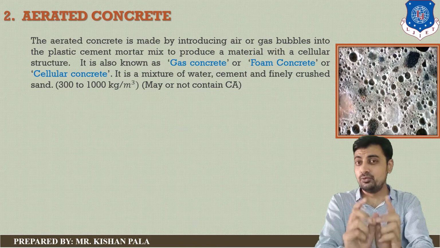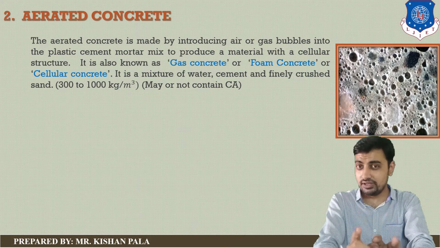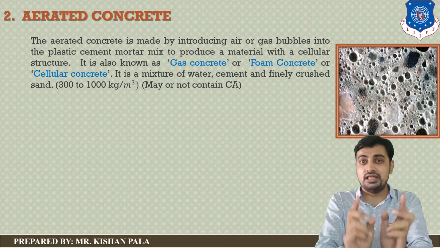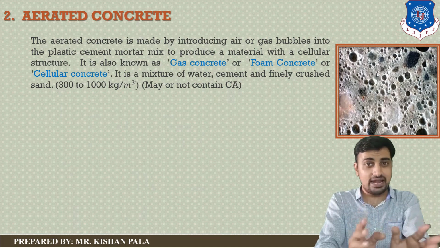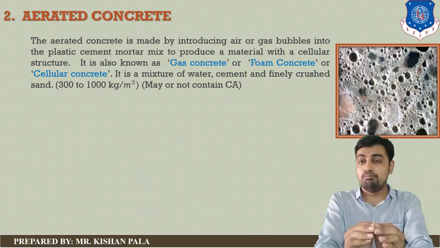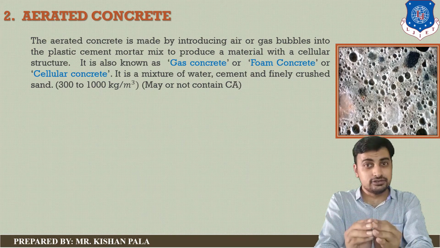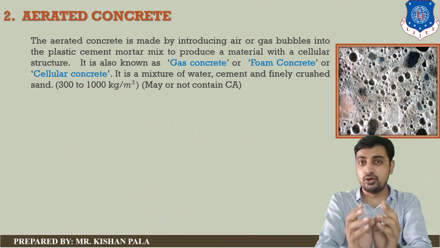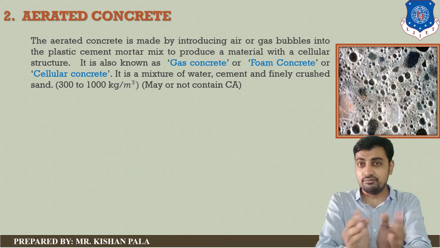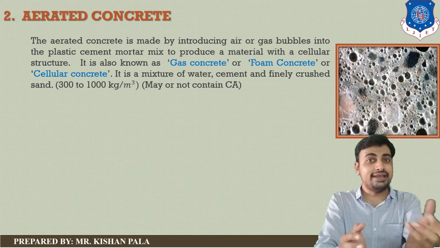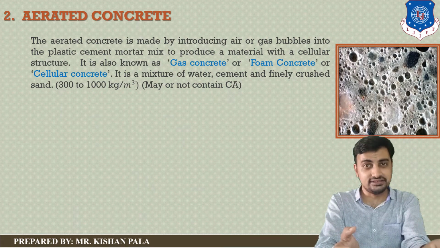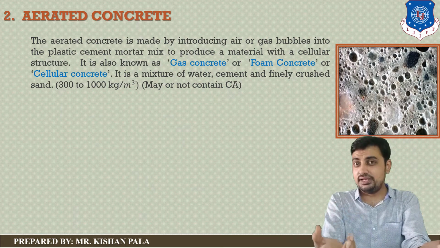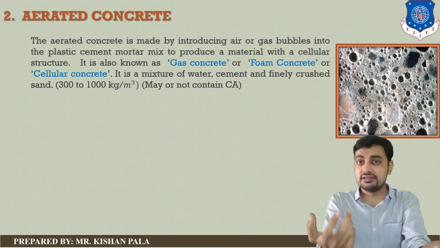But I would like to add one more important point: there is a difference between air entrained concrete and aerated concrete. Both are made by introducing air bubbles into the concrete mass, but there is a difference in density, because air entrained concrete has high density and aerated concrete has a lightweight structure.